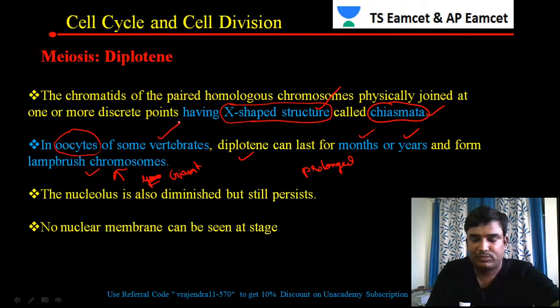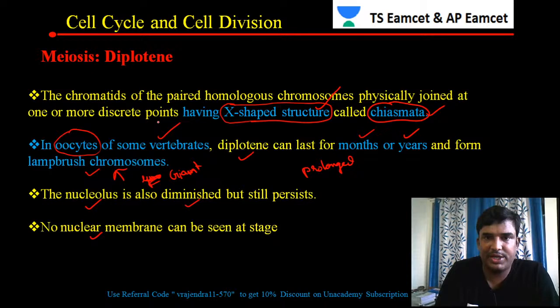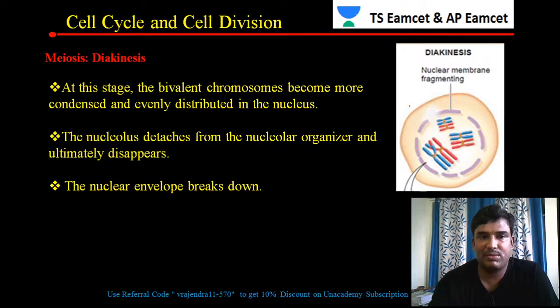So after that what happens? The nucleolus is diminished. The nucleus also is diminished, but still it persists. The nuclear membrane also disappears by the time the diplotene stage occurs. So that is about the diplotene stage. Finally, what you have to remember in the diplotene stage is that chromosomes appear X-shaped, and those X-shaped structures are called chiasmata. And the prolonged diplotene stage leads to formation of lampbrush chromosomes. That is an important point we have to remember.